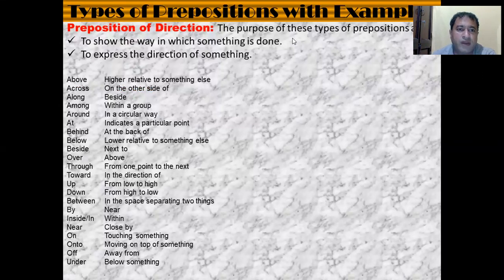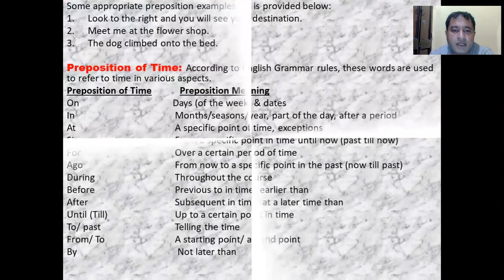Some words used as prepositions of direction are above, higher relative to something, across, along, among, around, at, behind. Now let us use them in sentences, then it will be clear to you.